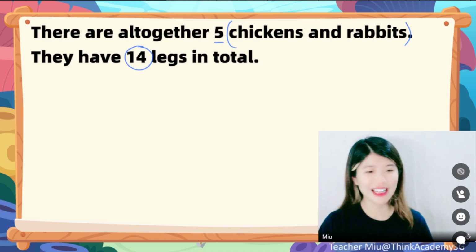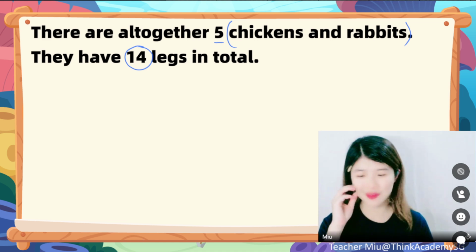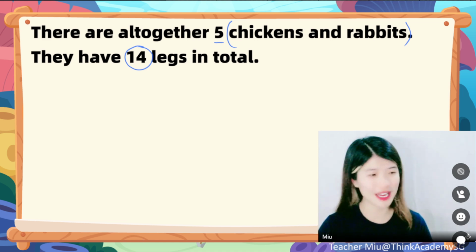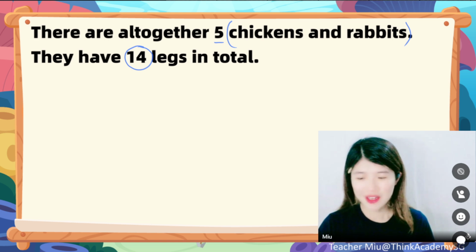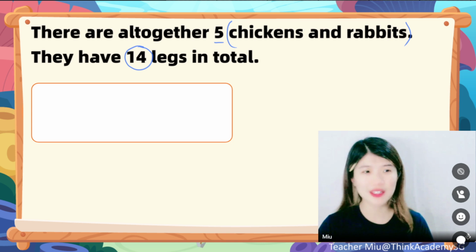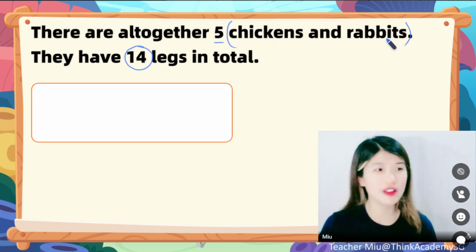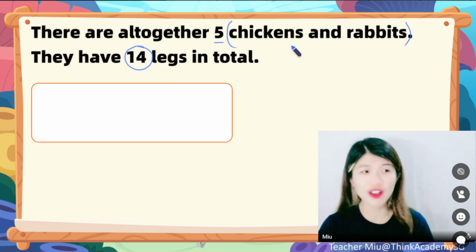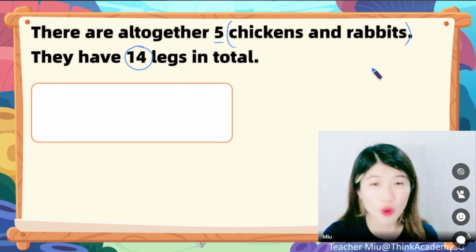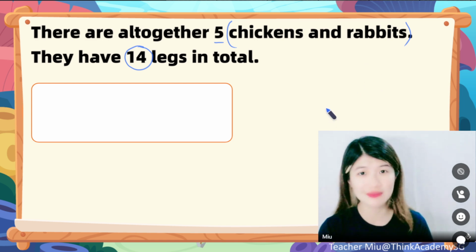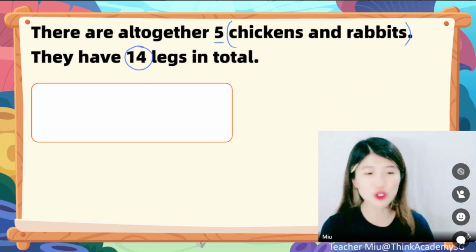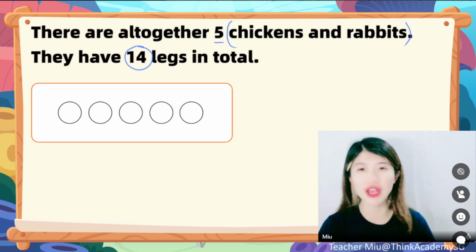Okay. Let me just show you my method, all right? Currently, I don't have any correct answer. I don't know why. So let me just show you. The first thing first is, since chicken has 1 head each, the rabbit also has 1 head each. So 5 chickens and rabbits altogether, they're supposed to be how many heads? Supposed to be 5 heads, right? Okay, so now we have 5 heads.